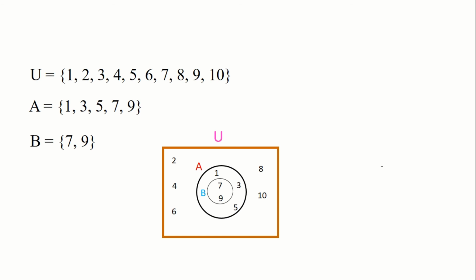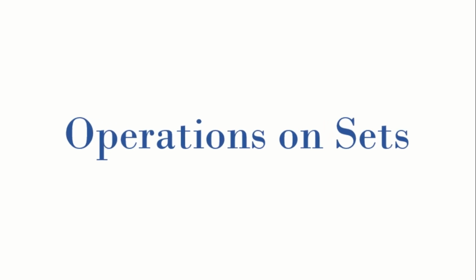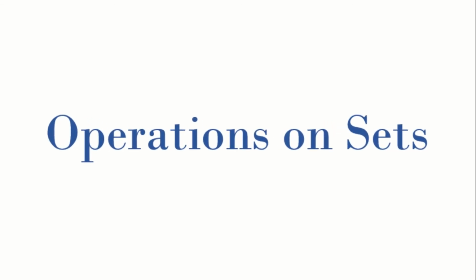So this is the way to represent the universal set and its subsets in a Venn diagram. We will see extensive use of Venn diagrams in the operations on sets.